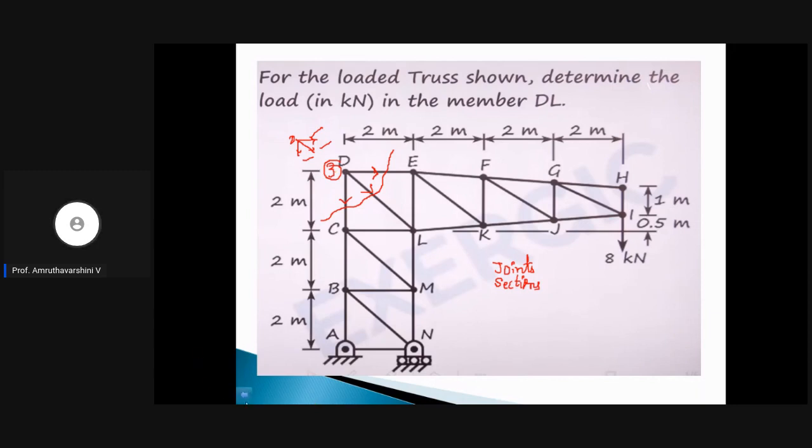Since we know that this cannot be adopted, what can we do? What can we do now? Think about what different solutions we can take. Since at D we cannot adopt this, we can solve by taking another section. You can say that instead of going like that, why can't we cut the section like this, something like this? What happens if we cut the section something like this?